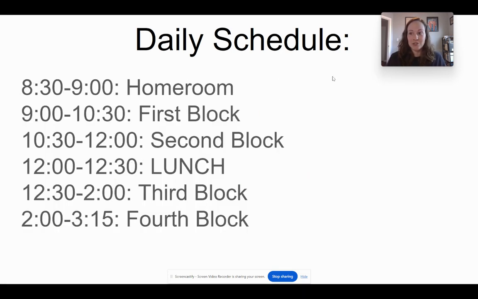Here is our daily schedule of when to go to class. From 8:30 to 9, we have homeroom every day. Students will log into homeroom. We will have special activities that we do in homeroom. And also that is where you can tell your teacher whether you are going to need to miss any classes that day, and your homeroom teacher can communicate that to your other teachers.